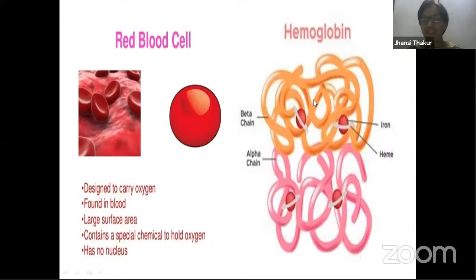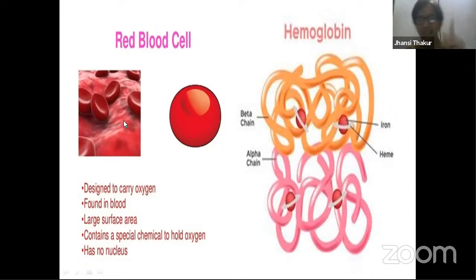So 2 beta chains are there and 2 alpha chains are there. So to this globin protein, there are 2 chains attached above and 2 chains below. Now in these chains, you also find presence of the heme part. This heme part is nothing but iron, that is ferrous ion. One ferrous ion can carry 1 oxygen molecule. So there are 4 ferrous ions. That means 1 hemoglobin molecule can carry 4 oxygen molecules.